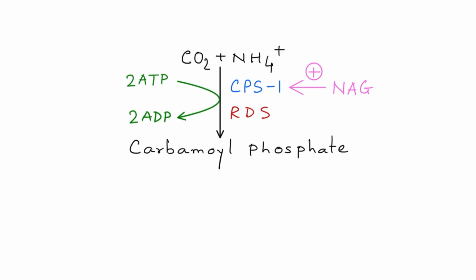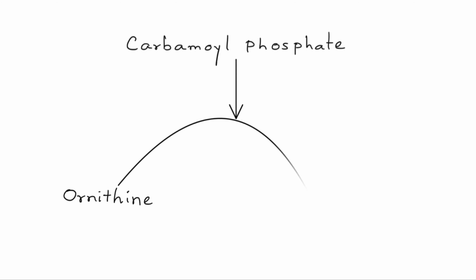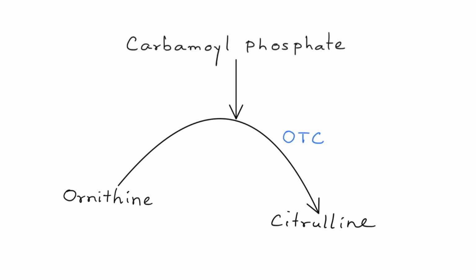There is another enzyme known as CPS2 or carbamoyl phosphate synthetase 2, a cytosolic enzyme that is involved in the pyrimidine biosynthesis pathway. In the urea cycle, the carbamoyl phosphate then joins with ornithine to produce citrulline. This step is carried out by the enzyme OTC or ornithine transcarbamylase. This step occurs in the mitochondria, but ornithine is present in the cytosol. It enters inside the mitochondria with the help of an ornithine transporter.